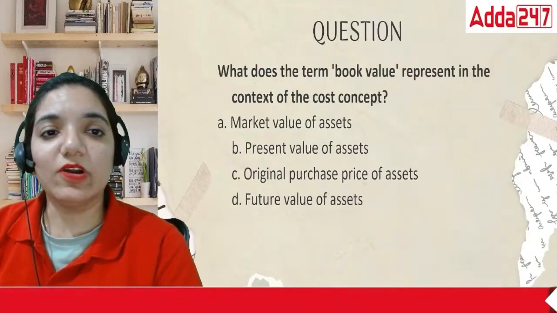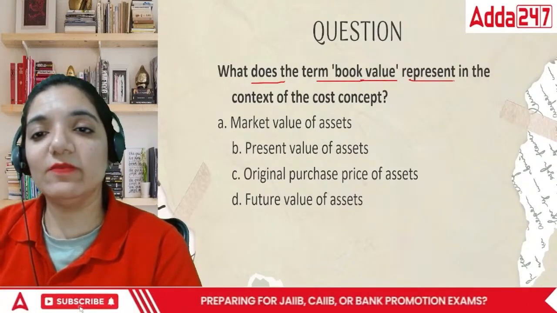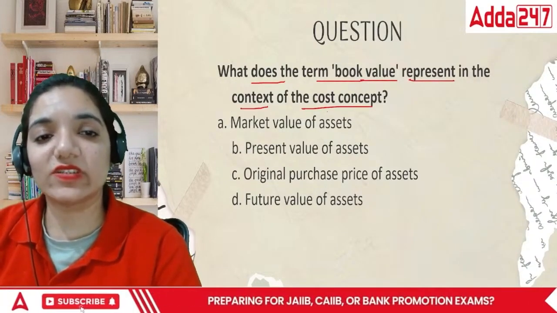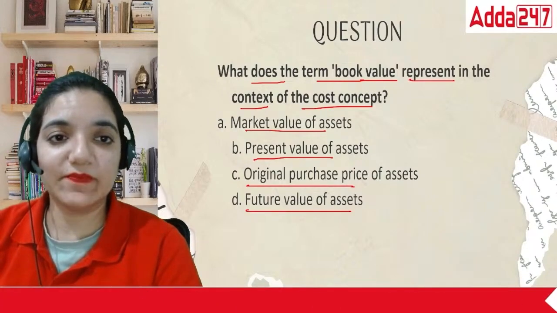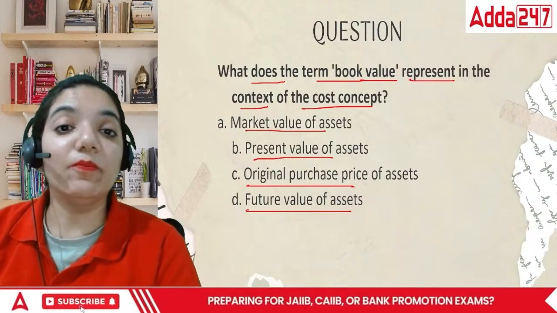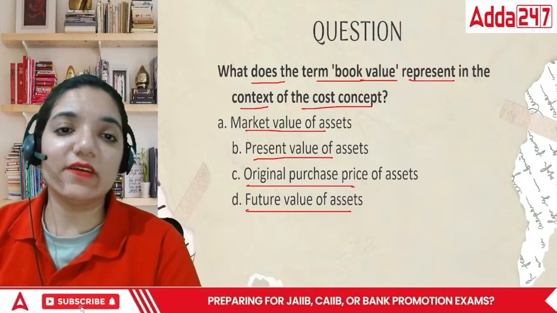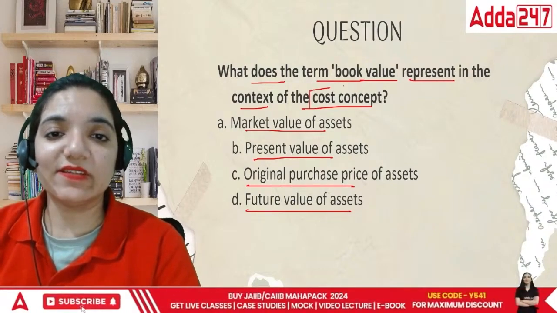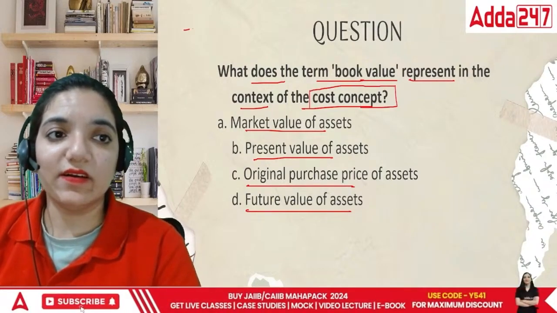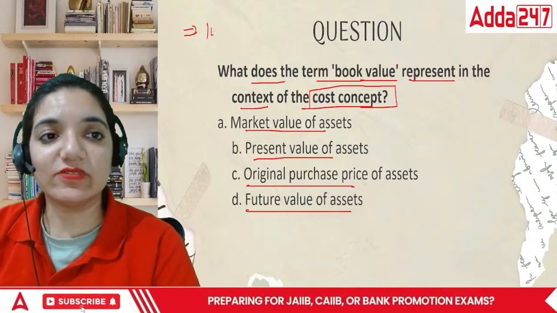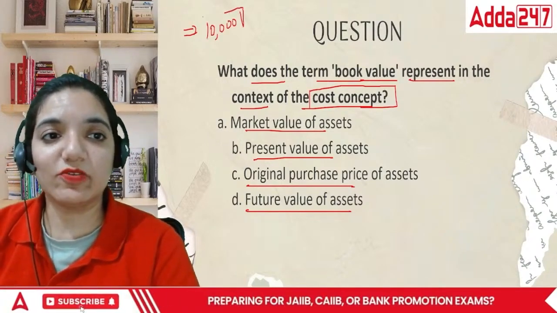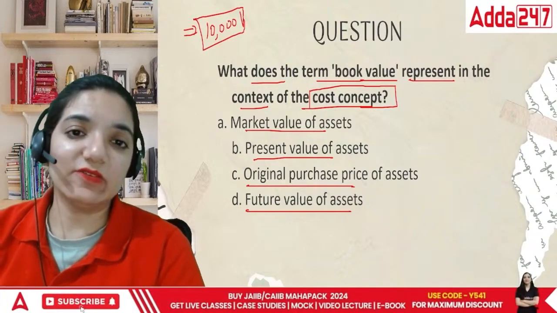Acha, next point. What does the term book value represent in the context of the cost concept? Market value of assets, present value, original purchase, or future value of the assets? Acha, the cost concept says I bought something today for rupees 10,000.